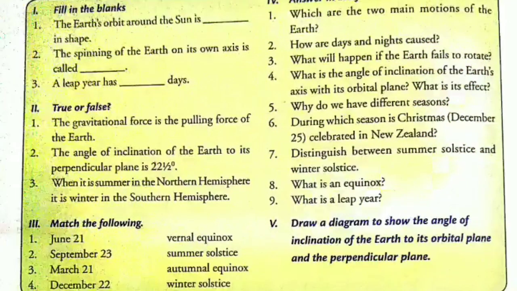Now fifth exercise is, draw a diagram to show the angle of inclination of the earth to its orbital plane and the perpendicular plane. So here you can see the figure on the screen. This diagram you need to draw in your notebooks for this answer, right?